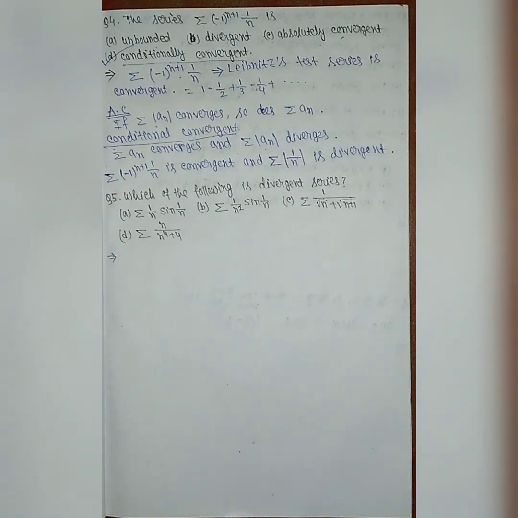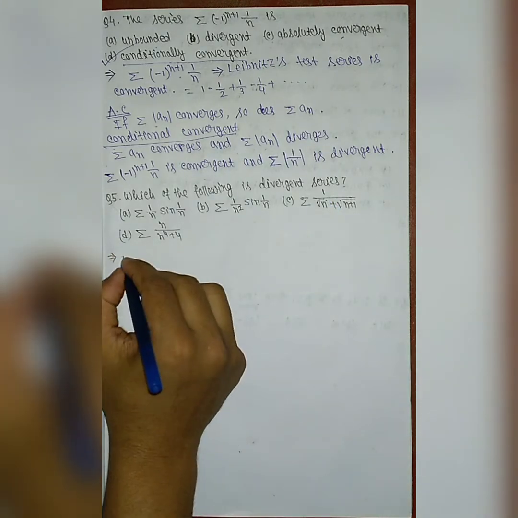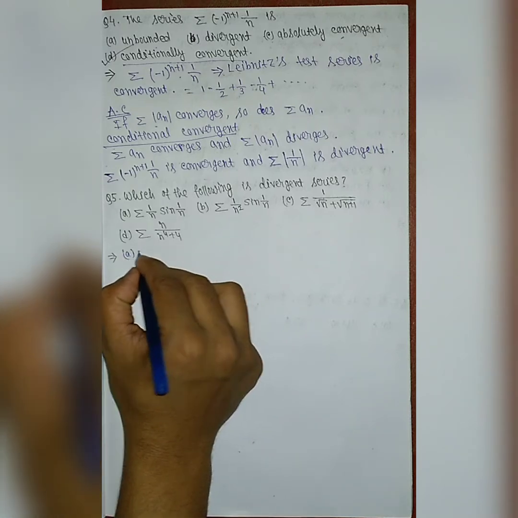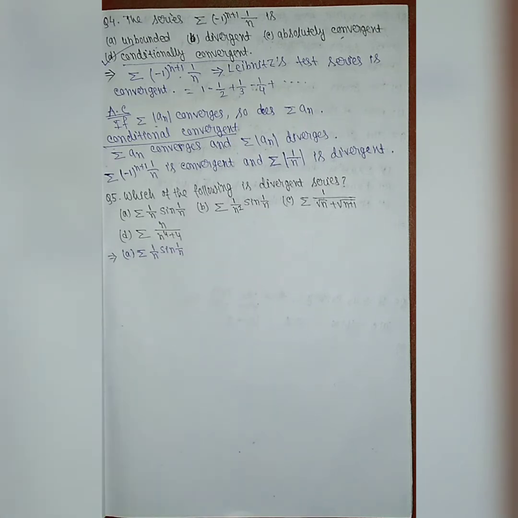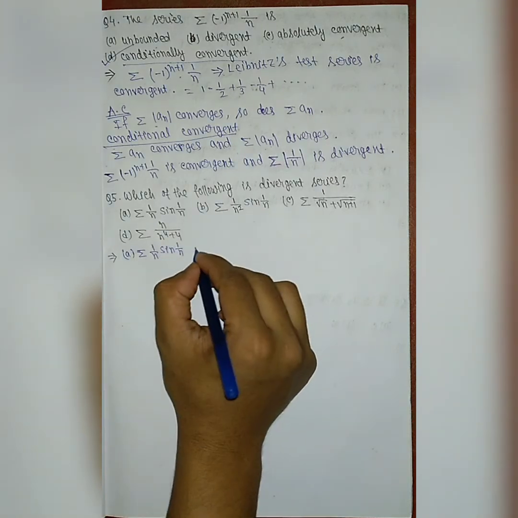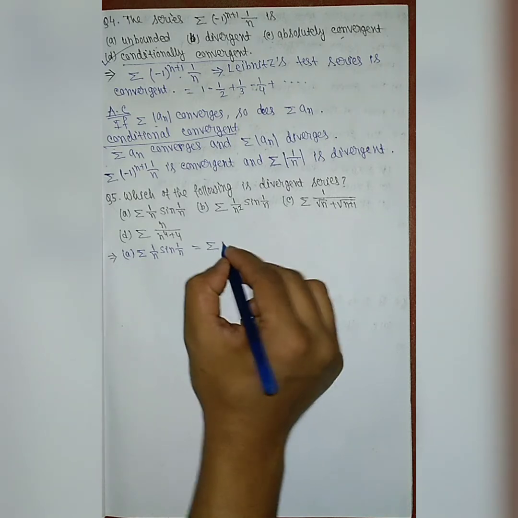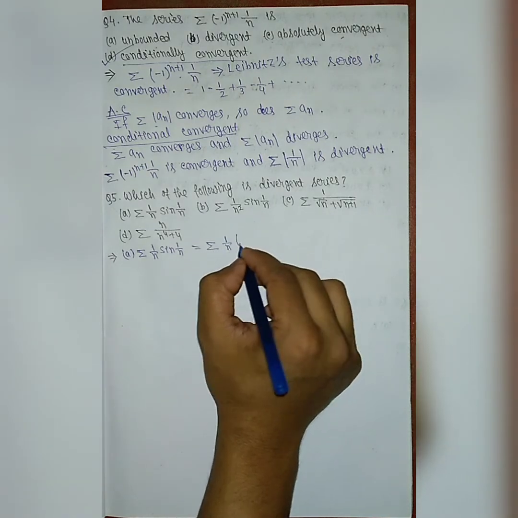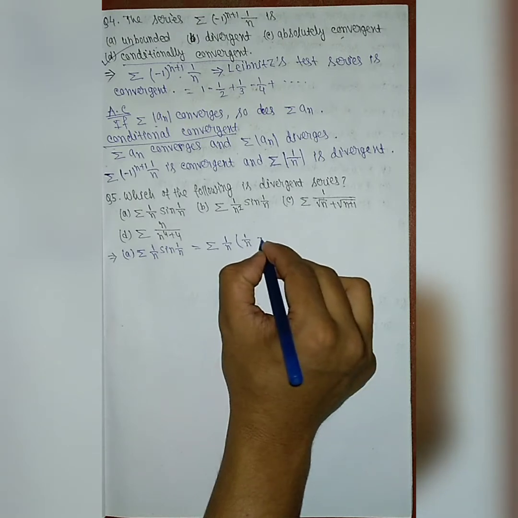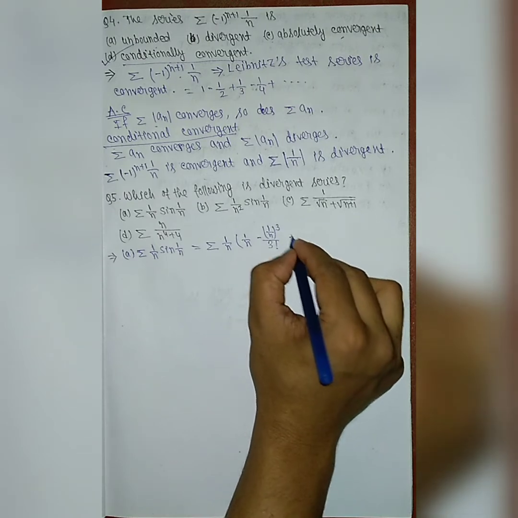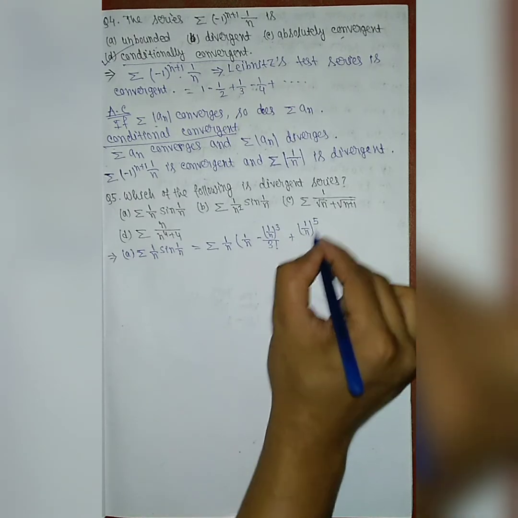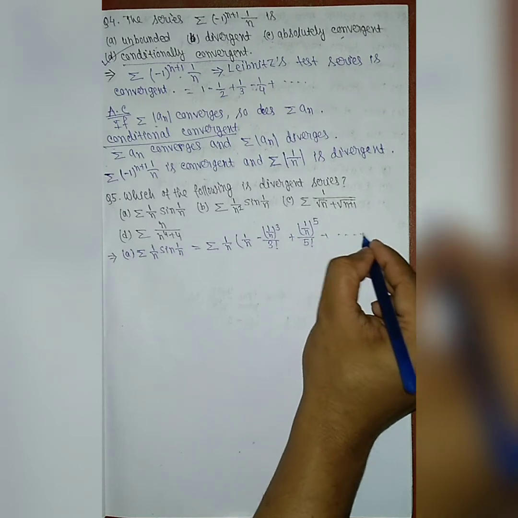Now we solve problem 5. Which of the following series is divergent? Here 4 series are given. We have to check which of the following series is divergent. First we check the series 1 by n sine 1 by n. If we expand the sine series, it comes as 1 by n times 1 by n minus (1 by n) cube by 3 factorial plus (1 by n) to the power 5 by 5 factorial plus dot dot dot, in this way.